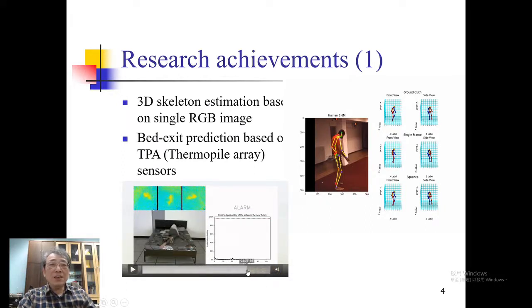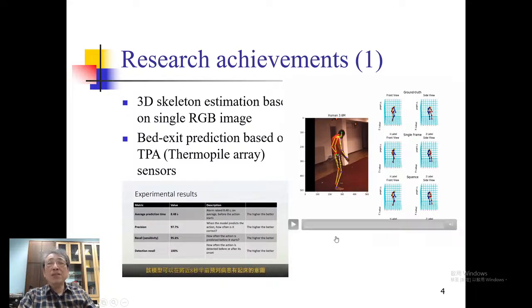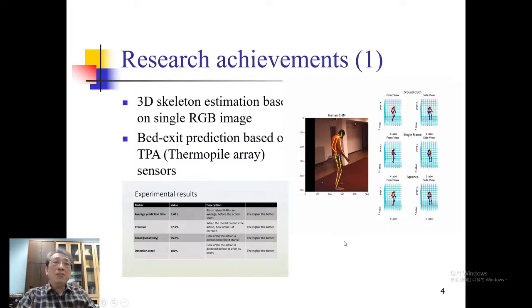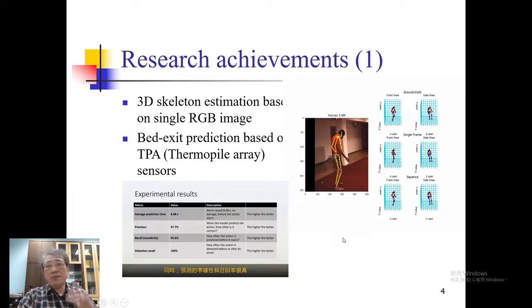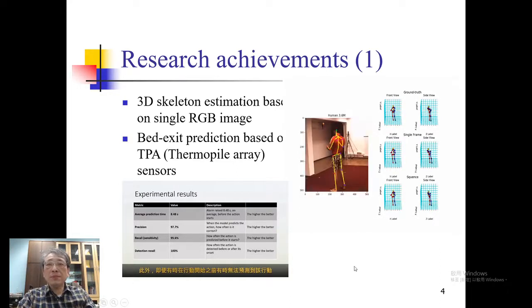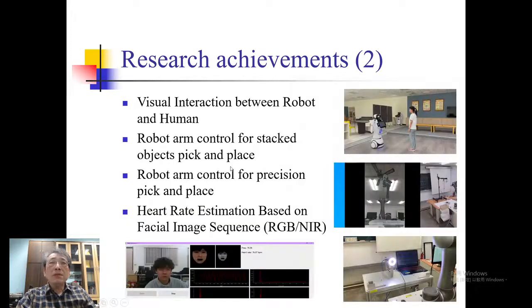Okay. We have also other cases. Okay, this is about action prediction or action recognition, even if the action is sometimes not clear. And the next one, I will show you some other applications, visual interaction between robot and the human.